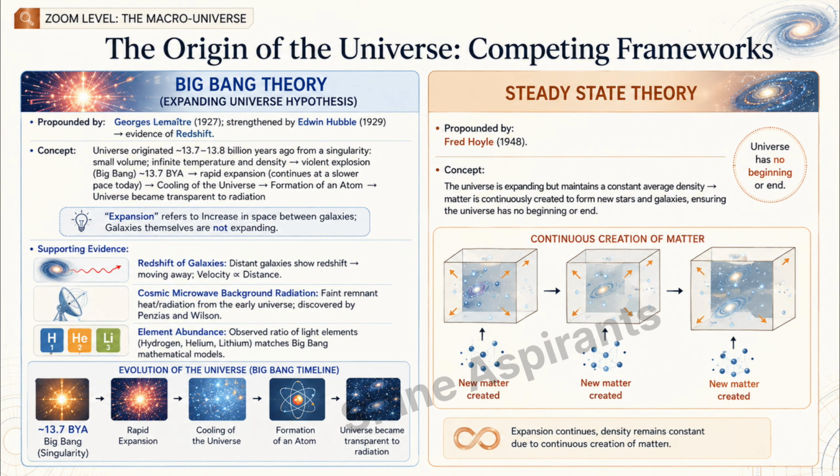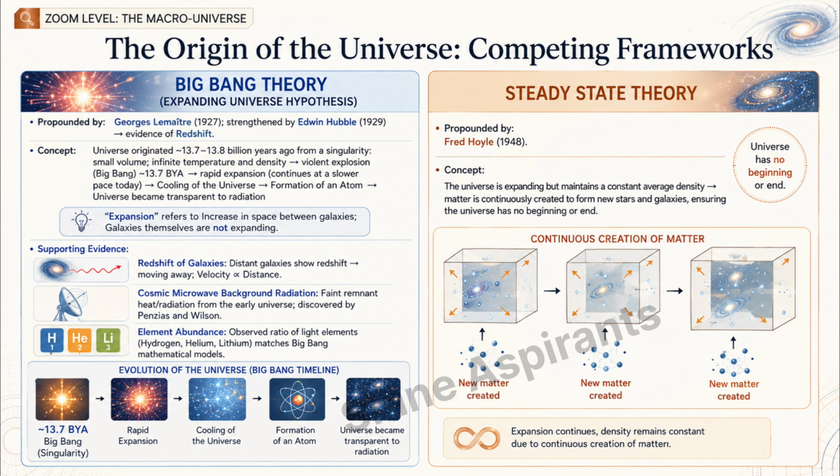1. Big Bang Theory, Expanding Universe Hypothesis. Propounded by Georges Lemaitre, 1927. Strengthened by Edwin Hubble, 1929, through evidence of redshift. Core concept: the universe originated approximately 13.7 to 13.8 billion years ago from a singularity, a point of small volume, infinite temperature, and infinite density. This singularity underwent a violent explosion, the Big Bang, approximately 13.7 BY.